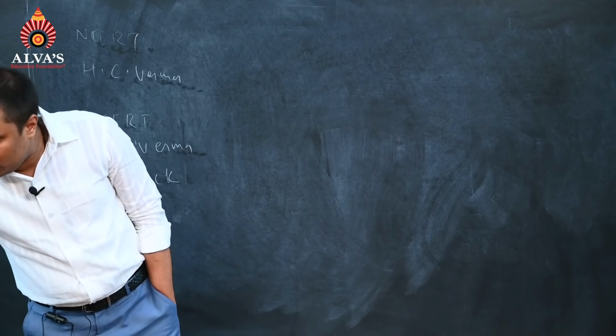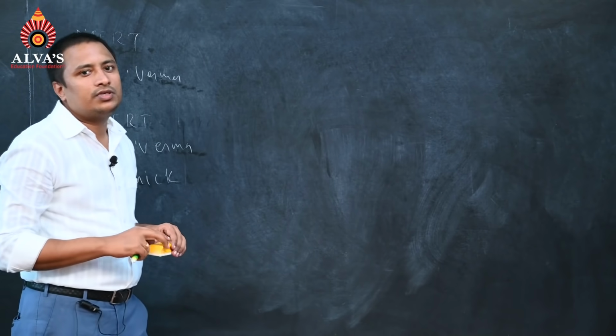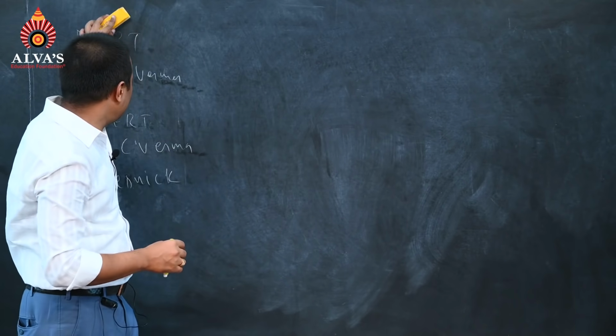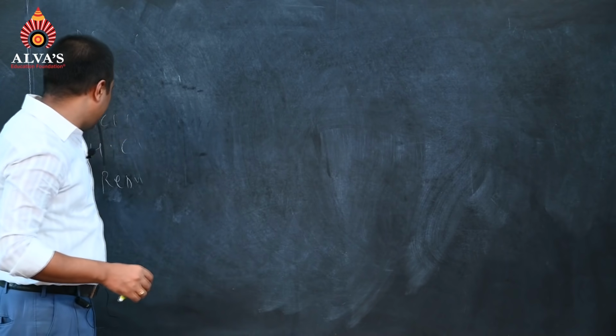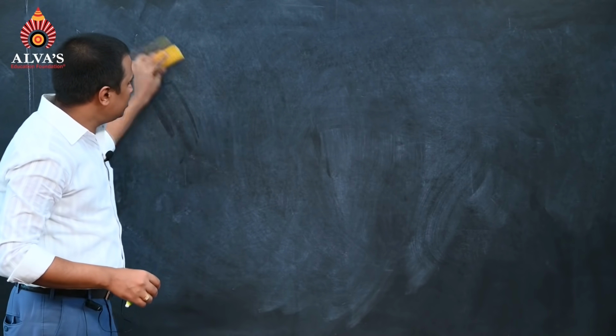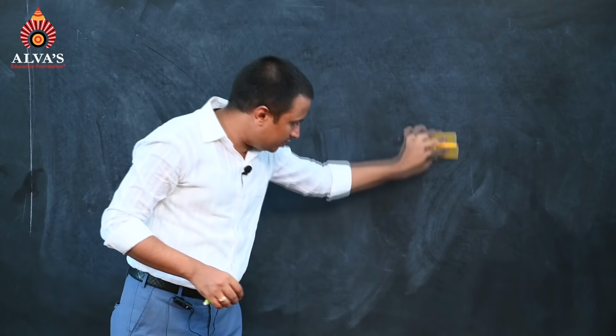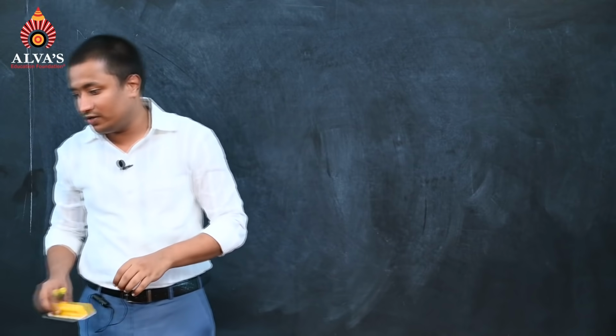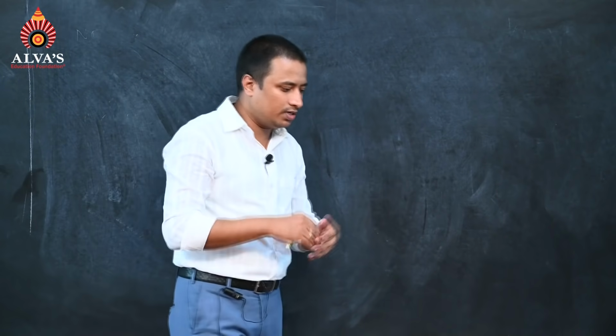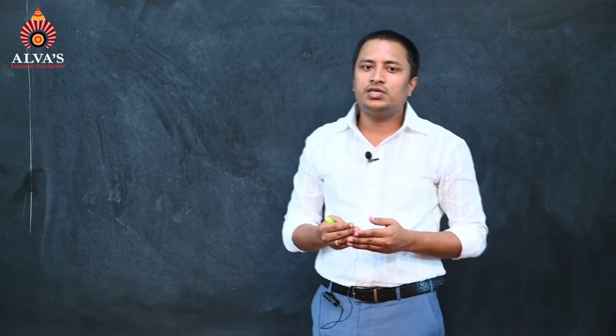First of all, we are starting electrostatic potential. Now, electrostatic potential or electric potential, you can say. What is this electric potential? As we have studied earlier in electric field, using that we will go for electric potential.